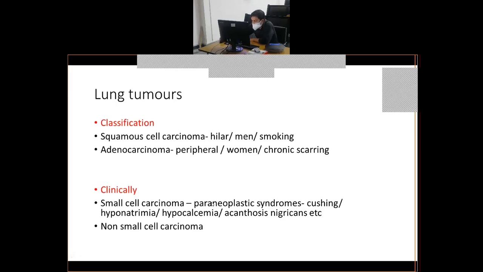On chest X-ray, the patient had a lung mass, and he or she also had symptoms of Cushing syndrome. When you see the word Cushing syndrome with a lung mass, the patient is having paraneoplastic syndrome, and paraneoplastic syndrome is very specific to small cell carcinoma of lung. So this kind of applied question may come in your exams.